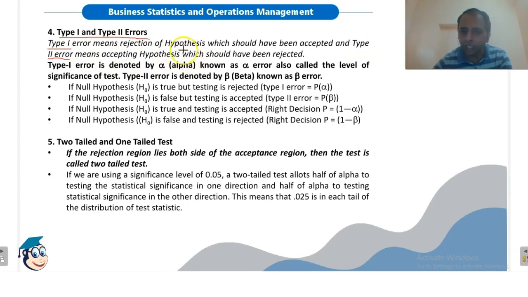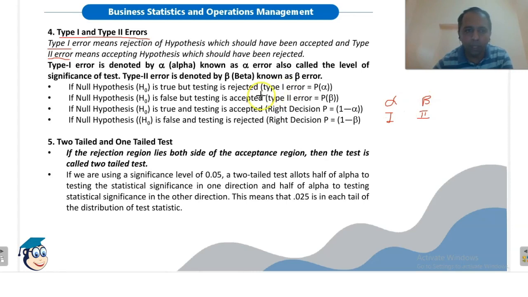If we are rejecting a null hypothesis which is actually true, then it is alpha. Okay, this is type 1 error. But if we are accepting the null hypothesis when it must be rejected, when it is not true, then it is type 2 error, denoted by beta.